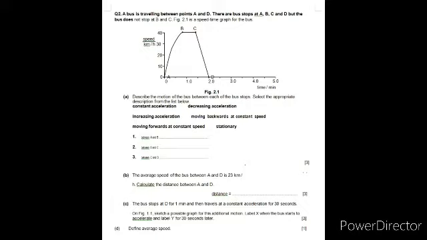Next is question number 2, B part. The average speed of the bus between A and D is given as 23 km per hour. Calculate the distance between A and D.